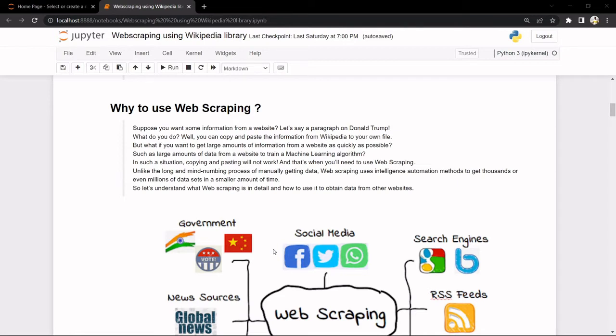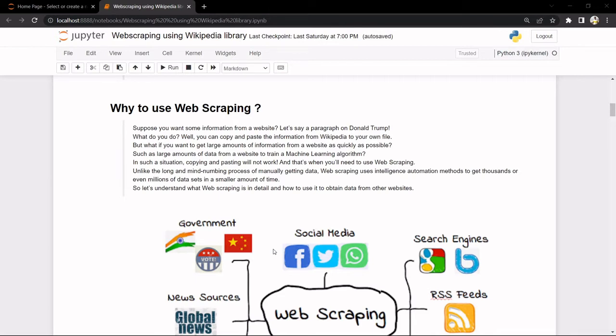Now suppose you want to get a large amount of data from various websites, not just a single one, as quickly as possible. How will you do it? The answer is web scraping. For such large amounts of data from various websites, we have to use web scraping because copy pasting from multiple websites is not practical. Yes, you can do it, but it may take hours and hours of time.